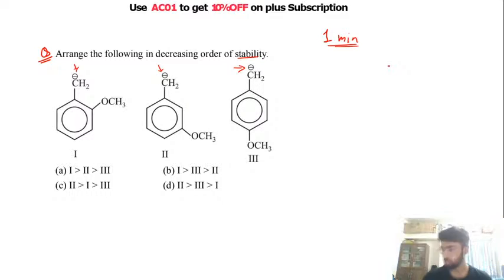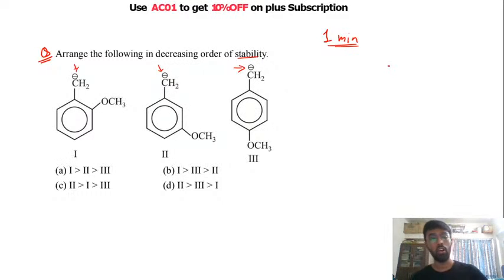I hope everyone has tried this question. Now let's try to understand how to solve these types of questions. Whenever you have any question on the stability of a carbocation or carbanion, what you need to do is look at the groups you have and write the effects of these groups.